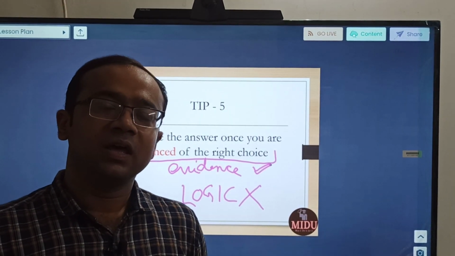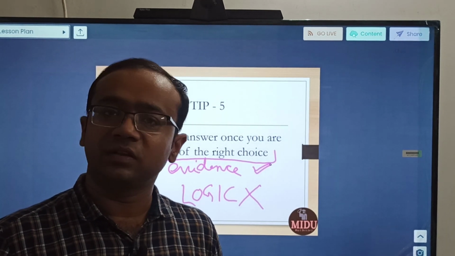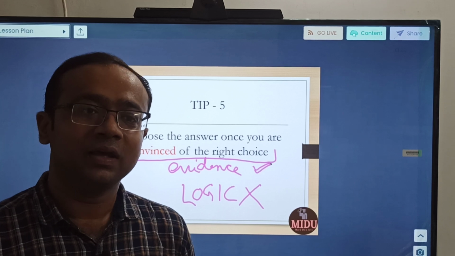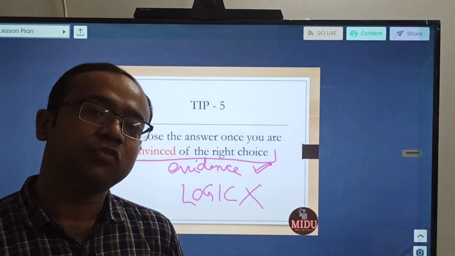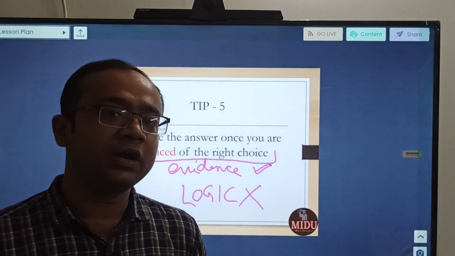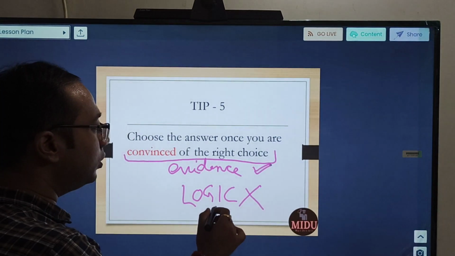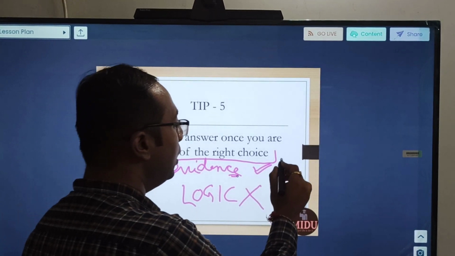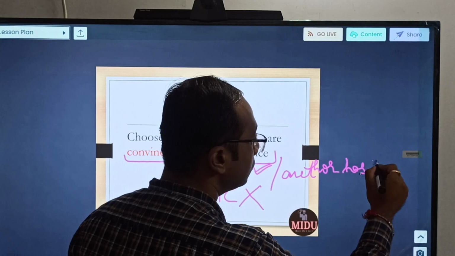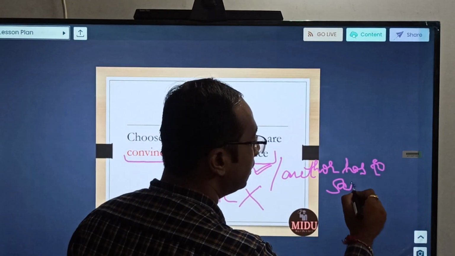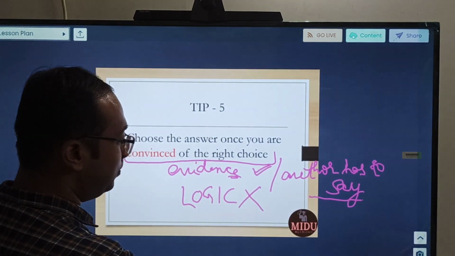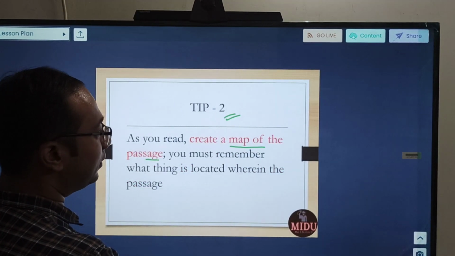The examination paper setter is not checking your logic when he is doing this RC part. He is checking your comprehension. So you need to keep that in mind. Sometimes it might happen that what the author is referring to is completely his point of view and does not hold true as per logic, but your logic is not getting tested here. Evidence, or what the author has to say, is what is important when it comes to RC. Understood?